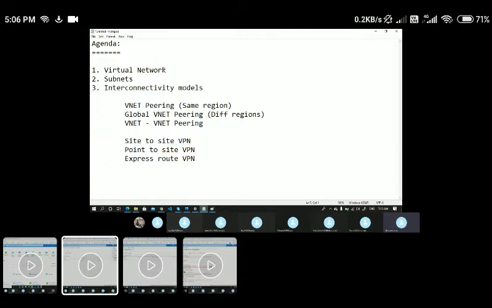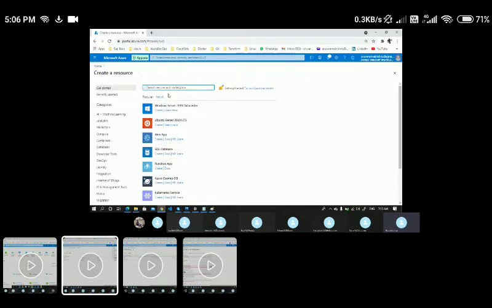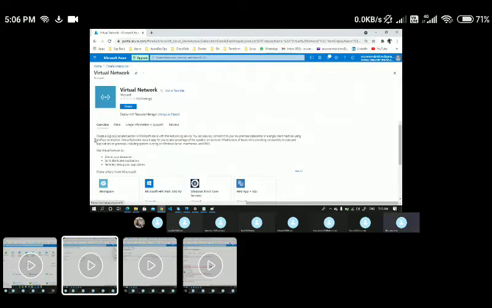Fine. So first, let me go ahead and create a virtual network, and let's see what features are involved while creating a virtual network. Let's go back here, I'll create a resource, and I'll say virtual network. Here you can see: create a logically isolated section in Microsoft Azure with a networking service. And you can go through this technical documentation.